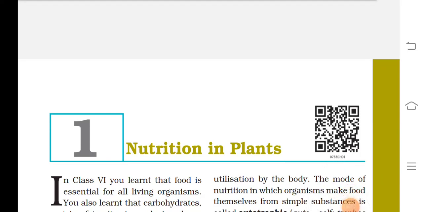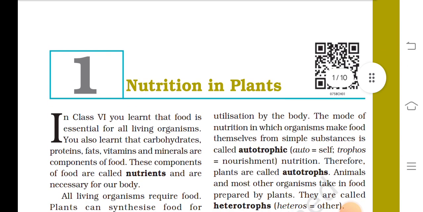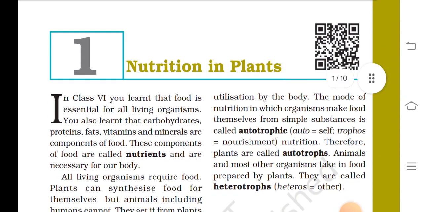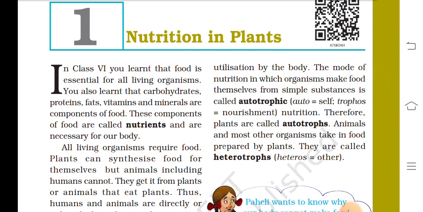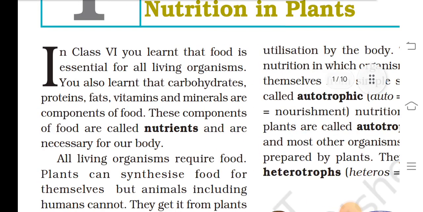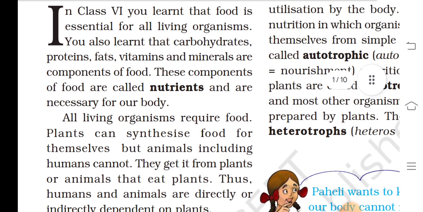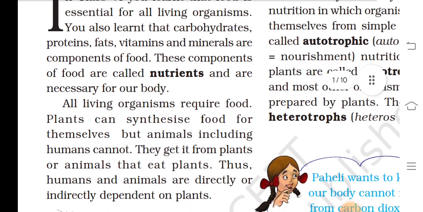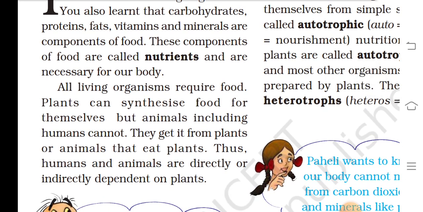NCERT 7th Chapter 1: Nutrition in Plants. In Class 6, you learned that food is essential for all living organisms. You also learned that carbohydrates, proteins, fats, vitamins and minerals are components of food. These components of food are called nutrients and are necessary for our body.